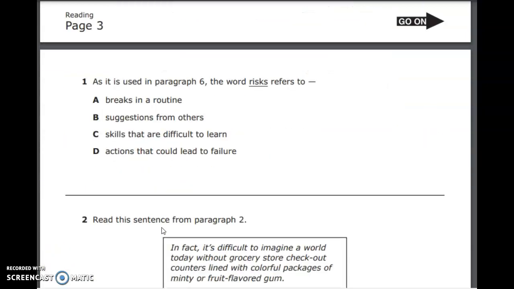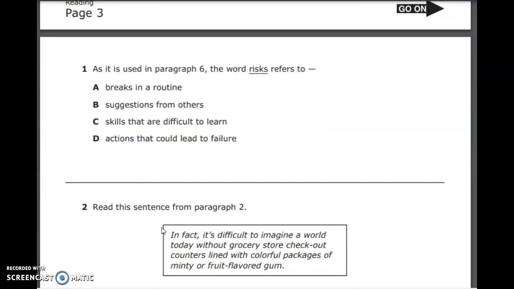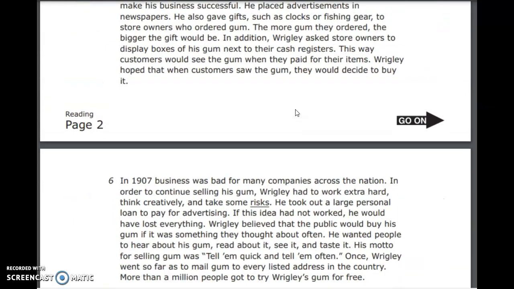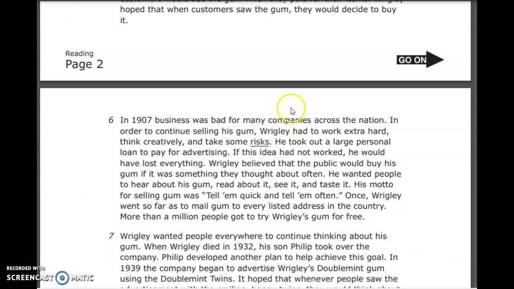So let's go to the questions. Number 1. As it is used in paragraph 6, the word risk refers to... So the first thing that we need to do is go back to paragraph 6. And throughout this whole process, we're going to be doing a lot of going back to look for text evidence, because that is the most important thing that you need to do. So we're going to go back to paragraph 6, look for the word risks, and it says, in order to continue selling his gum, Wrigley had to work extra hard, think creatively, and take some risks.